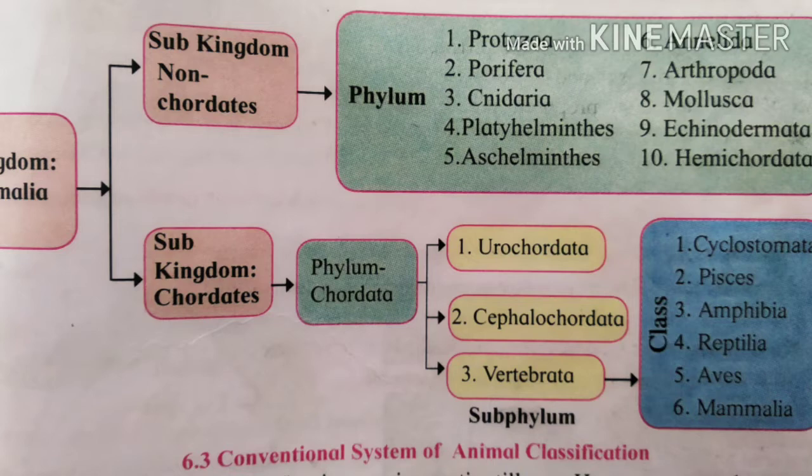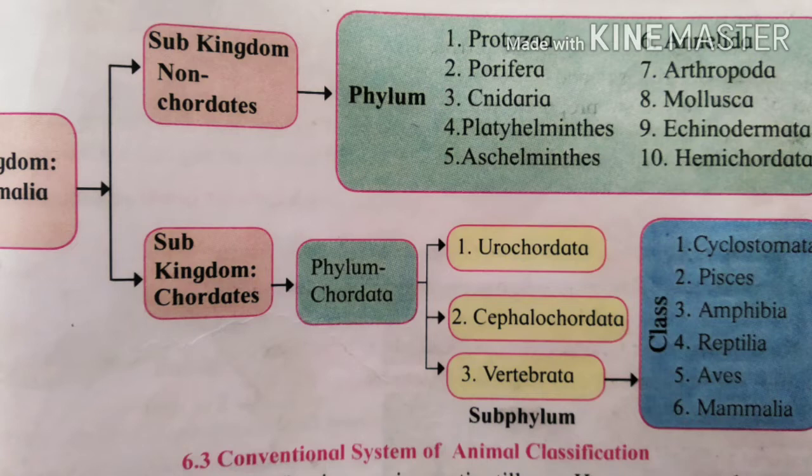Whenever we study the phyla, we should remember them sequentially, because the animals are studied in ascending order from lower to advanced animals. The phyla are Protozoa, Porifera, Coelenterata, which is also called Cnidaria, then Platyhelminthes, Aschelminthes, Annelida, Arthropoda, Mollusca, Echinodermata and Hemichordata.